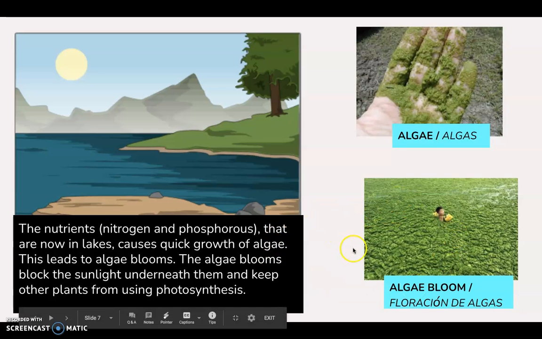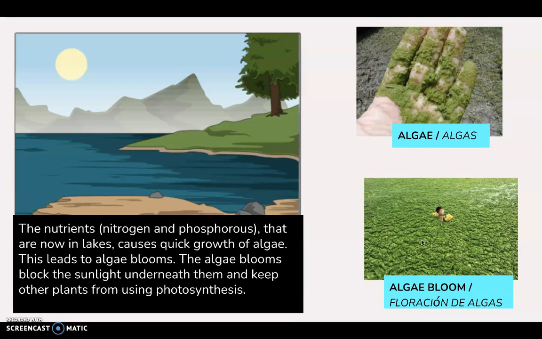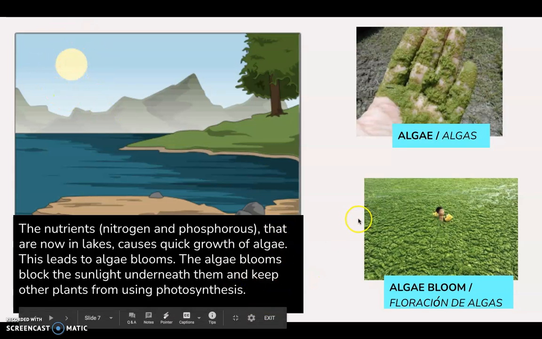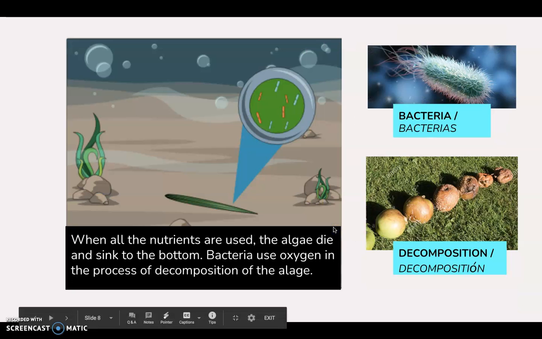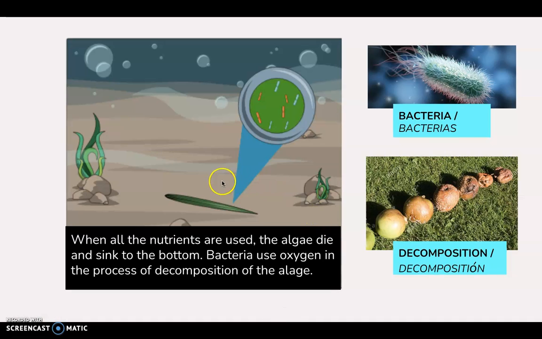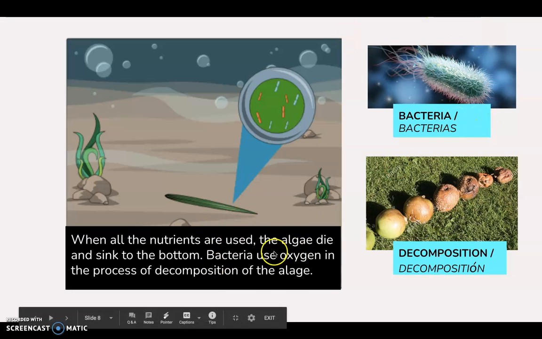So underneath these plants are other plants in the water. And like you learned in Unit 1, plants need sunlight in order to do photosynthesis and grow. So with all these algae blooms, it's not a good situation for other plants. And then when all the nutrients are used, the algae die and sink to the bottom, like you see here. And when they die, they decompose. Bacteria use oxygen to help the process of decomposition of the algae.